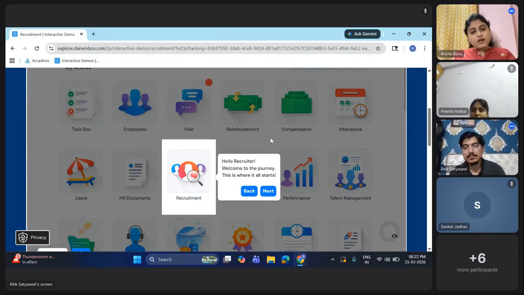If you have an HR access, that looks different. If you have an employee access, that looks different. With HR, you need to work on this platform. As employees, you are just going to go here for your necessary things, maybe for your attendance, maybe for your pay slips, maybe for referring your friends, ex-colleagues. It can be anything. Now, since we are into recruitment, whatever I'll discuss today, everything will be in terms that are relevant to recruitment. Okay. So, Ritvik, without making you guys feel more bored, let's click on next.